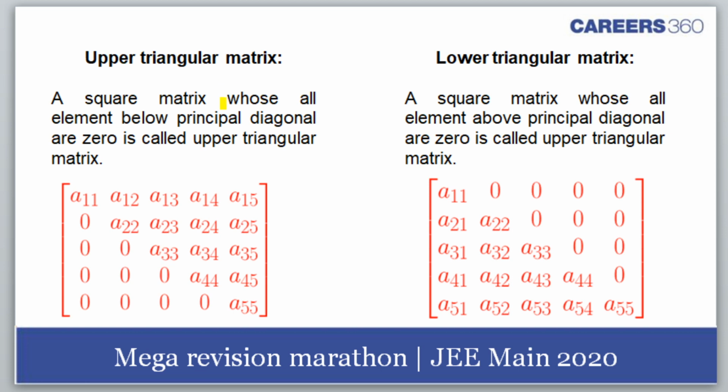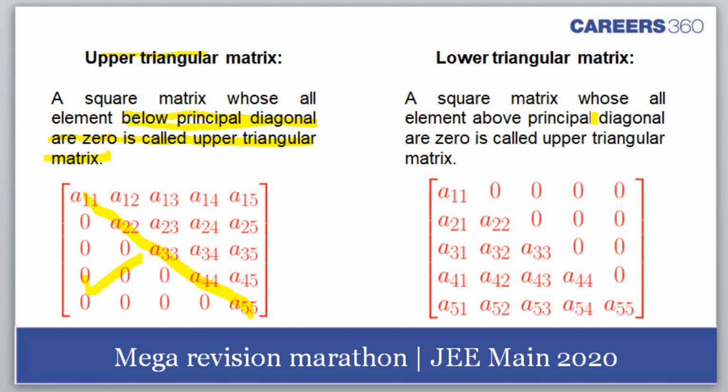It is a square matrix whose all elements below the principal diagonal are zero. Although it's called an upper triangular matrix, that means the triangle elements above the principal diagonal are not necessarily zero, while below the principal diagonal they are all zero. As you can see in the example, this is the principal diagonal, and below it they are all zero.